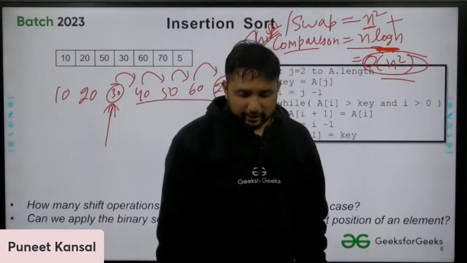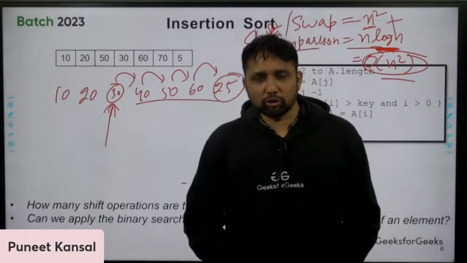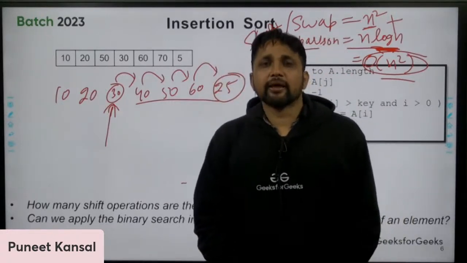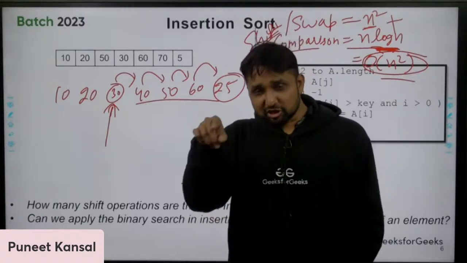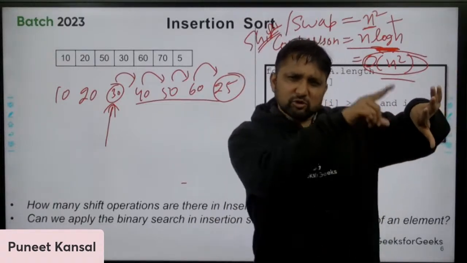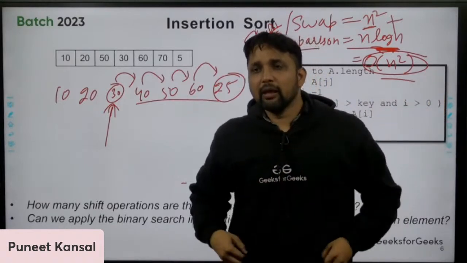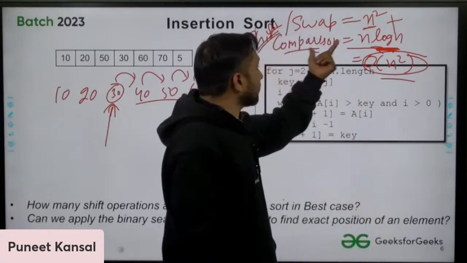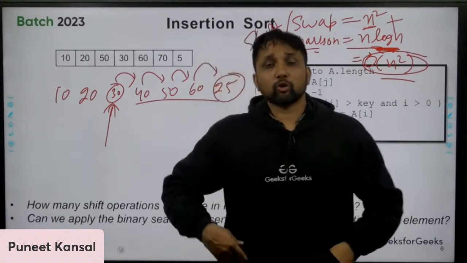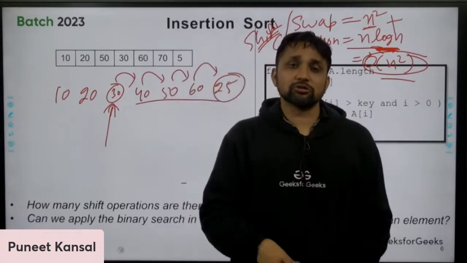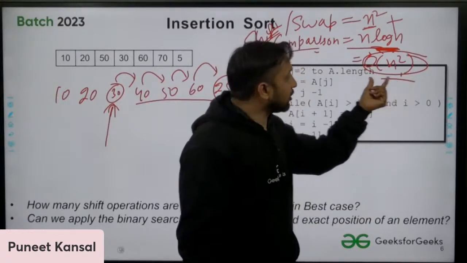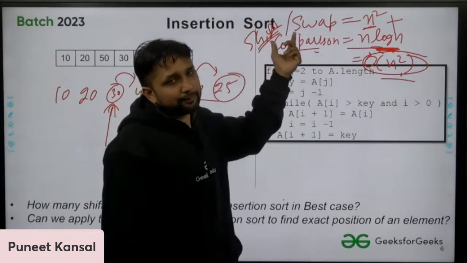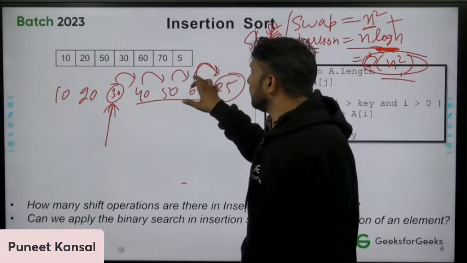So what I want to tell you is that these are the important points. You can note them down. First point is that we can apply binary search to find the position of an element in the left subarray, which is already sorted in insertion sort. Yes, we can reduce the number of comparisons, but the total complexity of insertion sort will still remain n square. Why? Because the number of shift operations will still be n square, because I need to shift one by one.